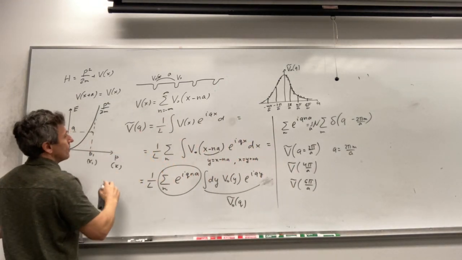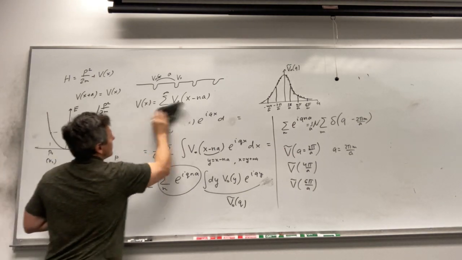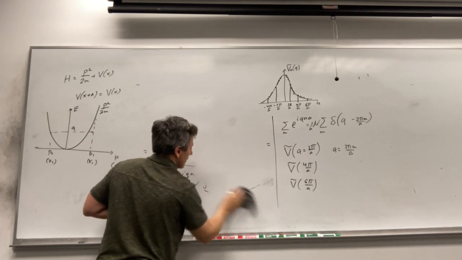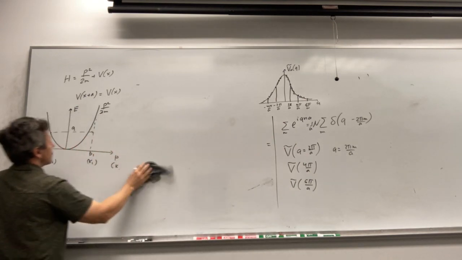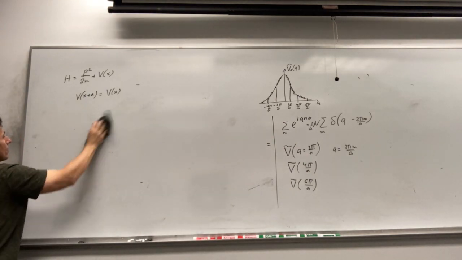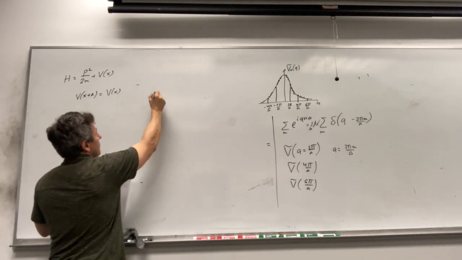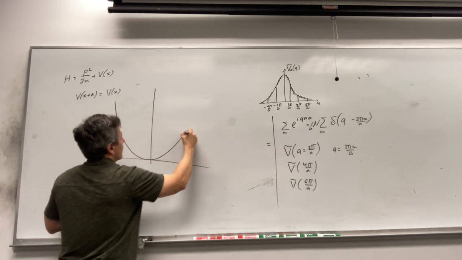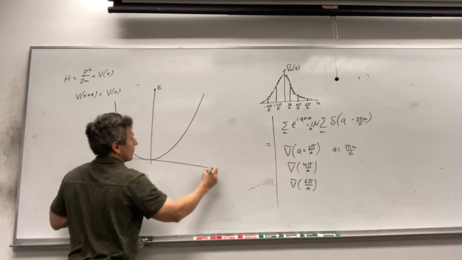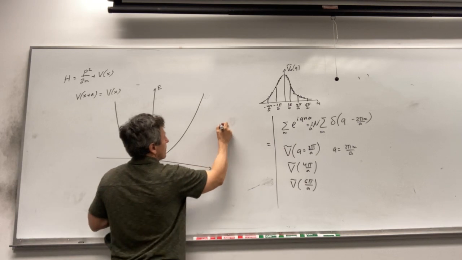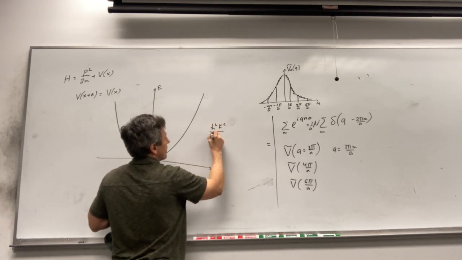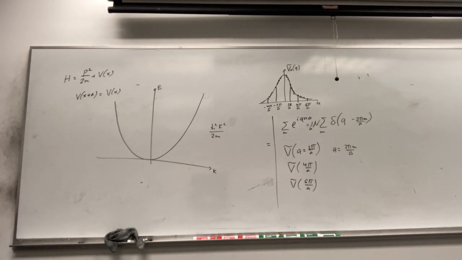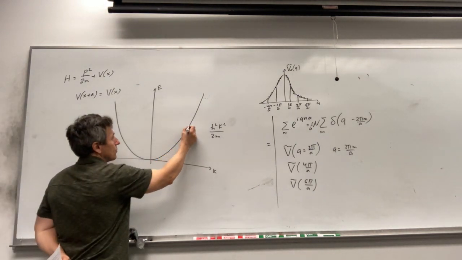Now let's return to our energy dispersion. So we have free electrons at first. So we have a parabolic dispersion relation, E as a function of k. So it will be k squared h squared divided by 2m. And we have the coupling between two states, k1 and k2.